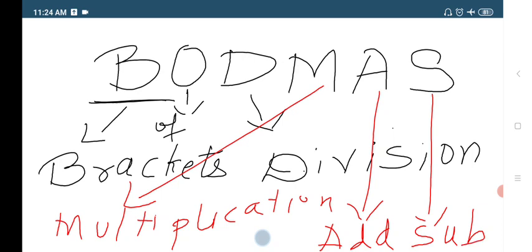Okay, everyone knows what brackets, division, multiplication, addition and subtraction are.